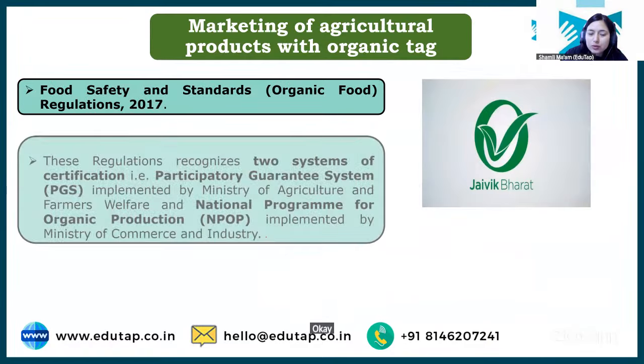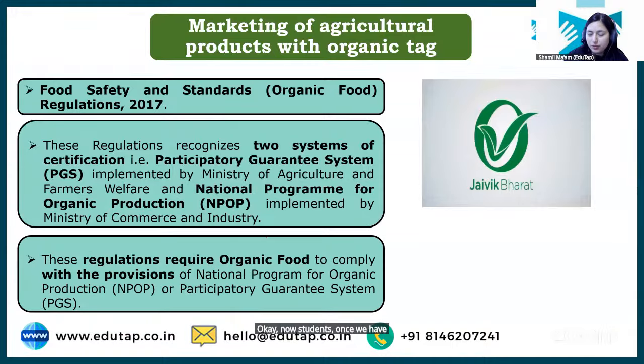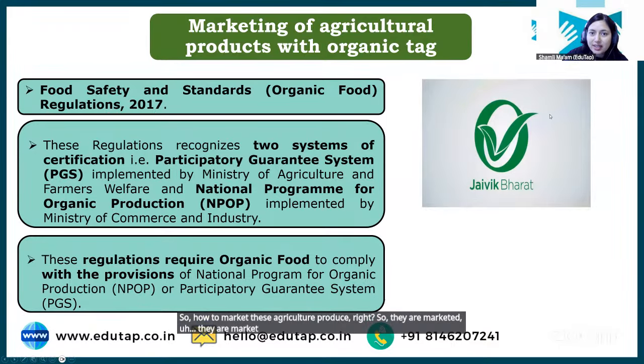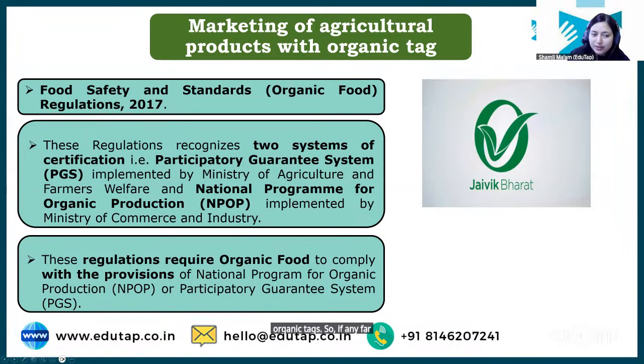Okay. Now, students, once we have grown agriculture produce, how to market this agriculture produce, right? So they are marketed under organic tags. If any farmer wants to grow or sell their produce as an organic produce, then that farmer needs to go for certification.